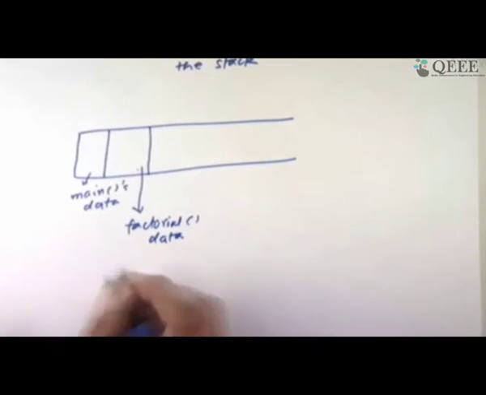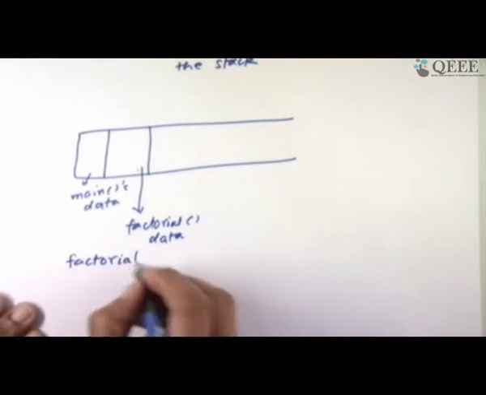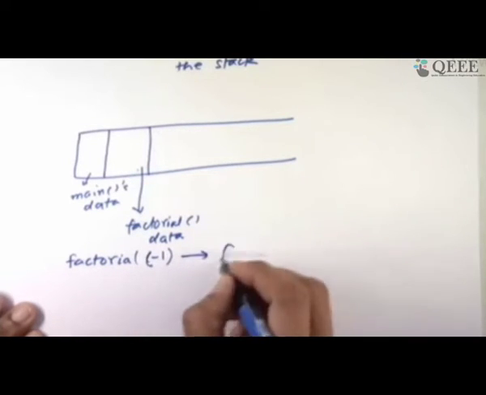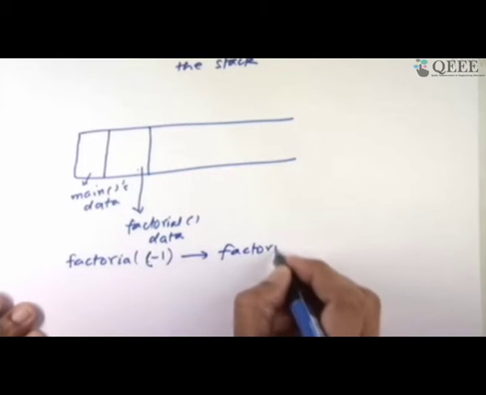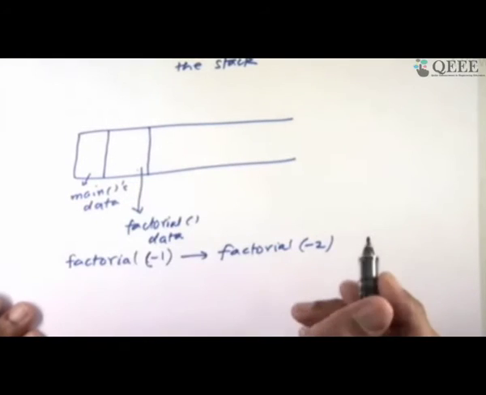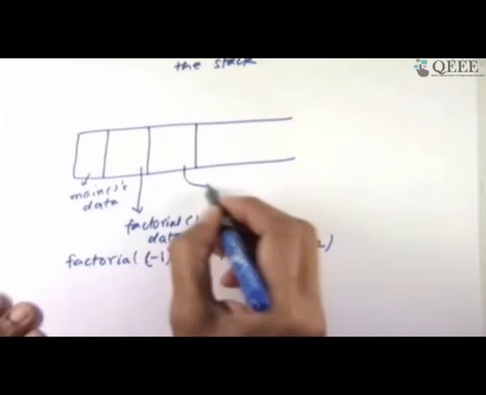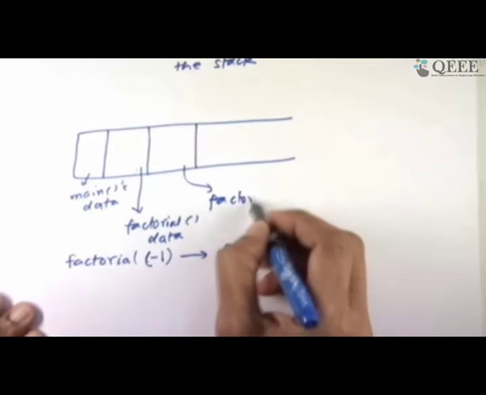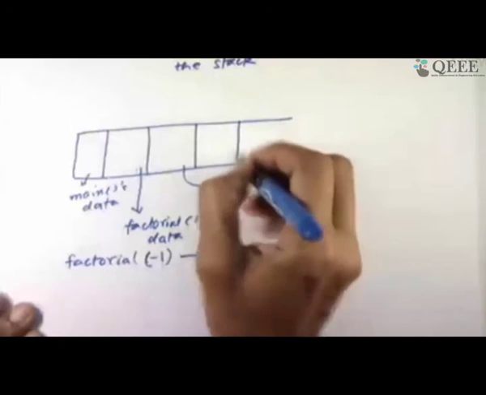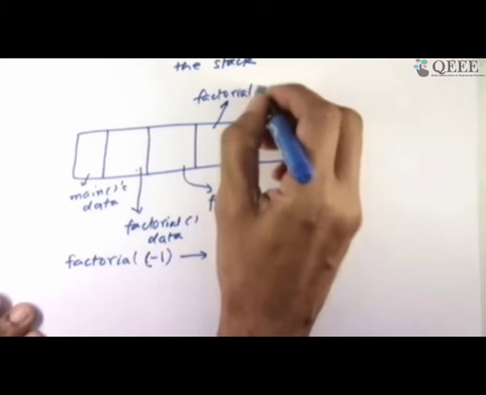So when we call with factorial minus 1, I don't know if my handwriting is readable. We know that factorial minus 1 will call eventually factorial minus 2. So for factorial minus 1, this is the call I have shown you. When factorial minus 1 calls minus 2, yet another entry is made on this stack because factorial minus 2 is now running. Factorial minus 2 will call factorial minus 3. So yet another thing will come. So why did the error come?